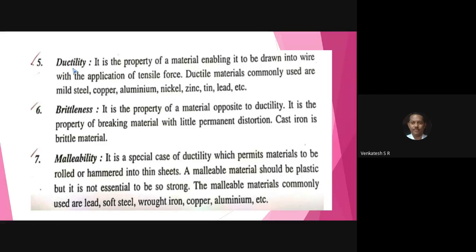Enabling it to be drawn into wires with the application of tensile force. If you pull the wire, there will be a change in its diameter: length increases, diameter decreases.